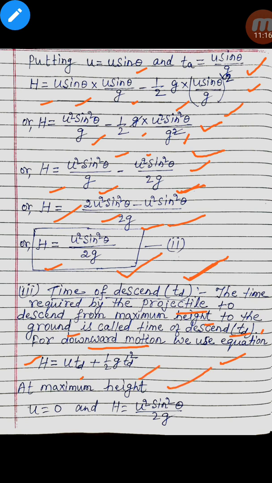At maximum height u equals 0. At maximum height the velocity is 0, so we will start the motion from the maximum height. So here u is equal to 0 and h will be u squared sin squared theta by 2g. When the body comes from maximum height to the ground, it will cover the distance h equal to u squared sin squared theta by 2g.